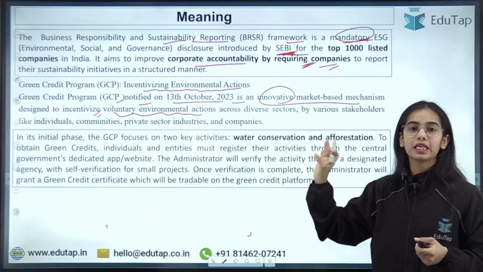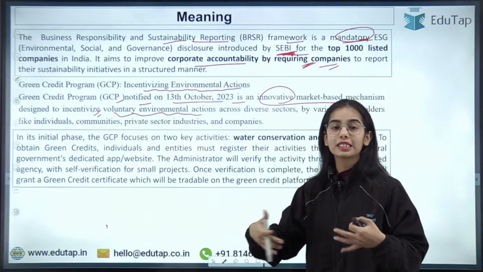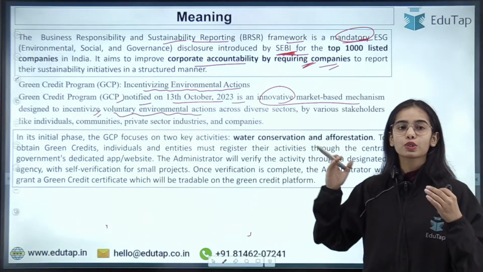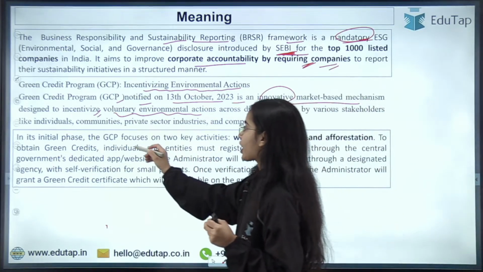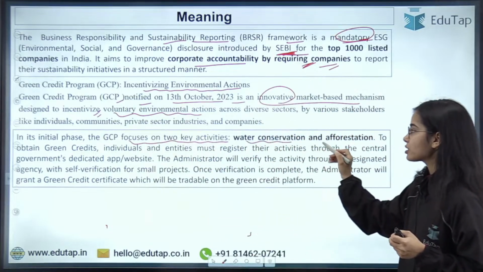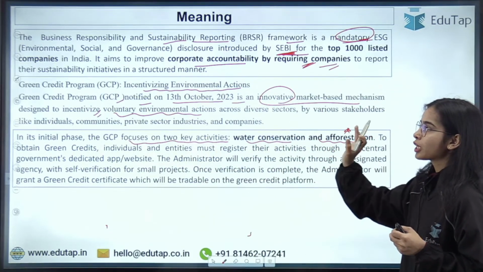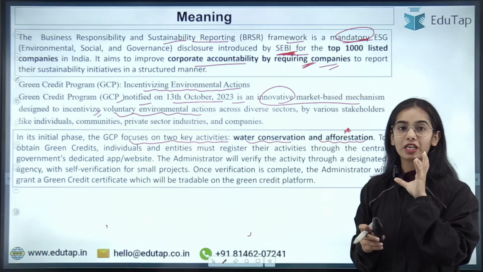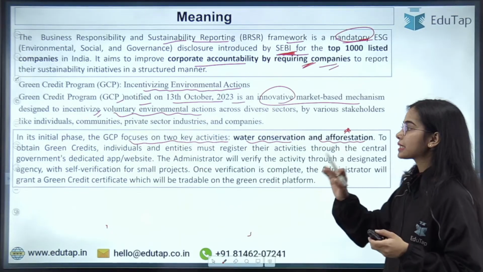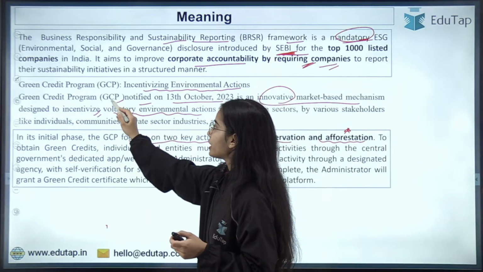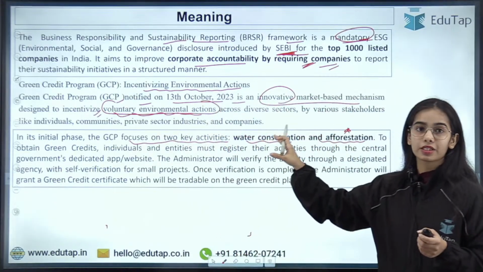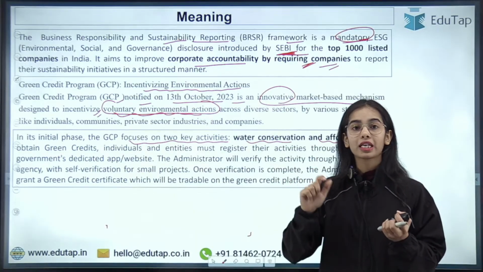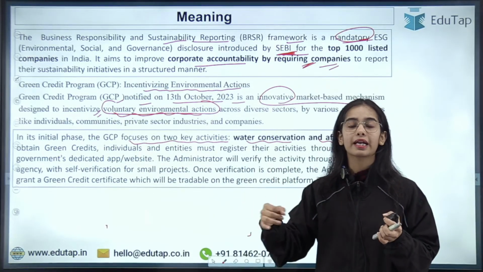Basically, the companies and individuals are promoted to take up water conservation and afforestation. In the initial phase, the green credit program focuses on 2 key activities, that is water conservation and afforestation. It was first notified on 13th October 2023. It is an innovative market-based mechanism designed to incentivize and promote voluntary environmental actions in terms of water conservation and afforestation.